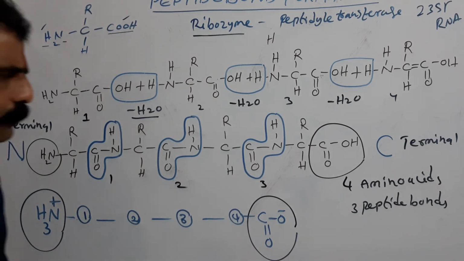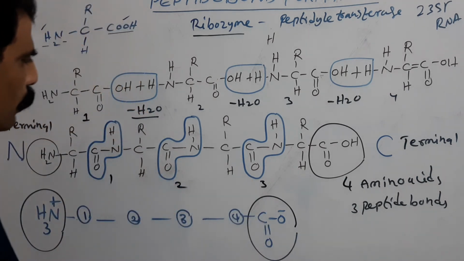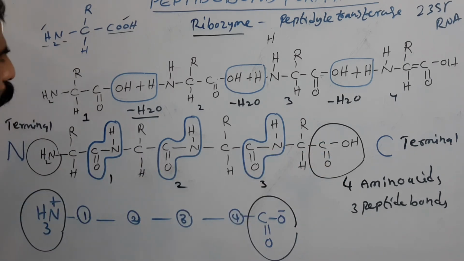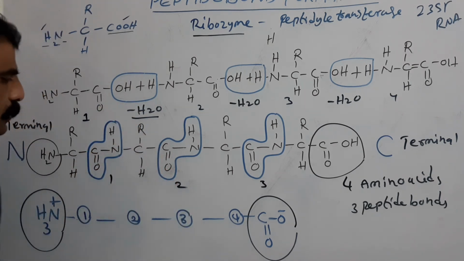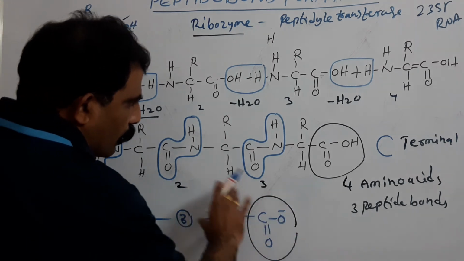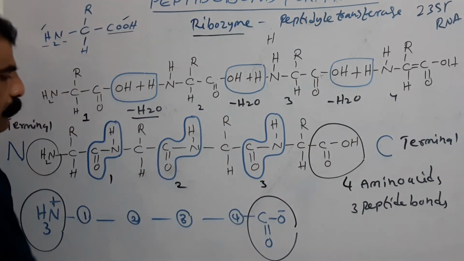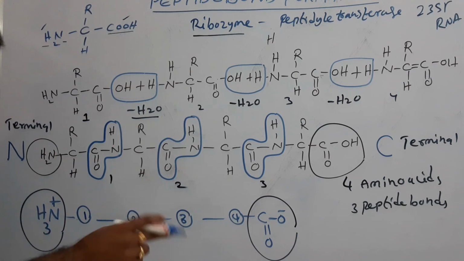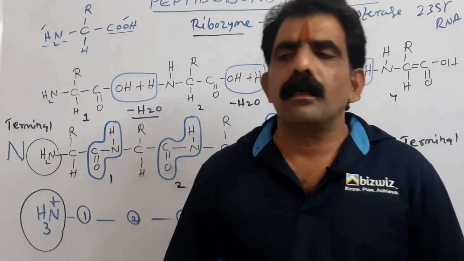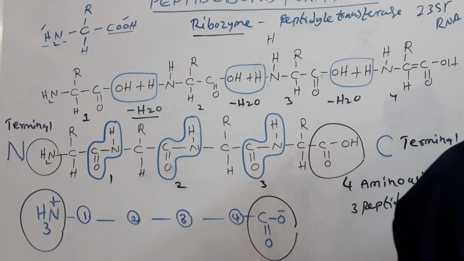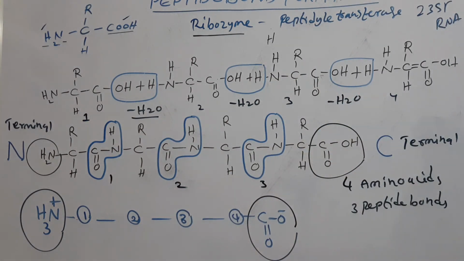And if you see the polypeptide chain at physiological pH, it exhibits charges also. The right end is negatively charged as the carboxyl group is present, and the left end is positively charged as the amino group is present. These charges are not always present, but at physiological pH it exhibits the charges.